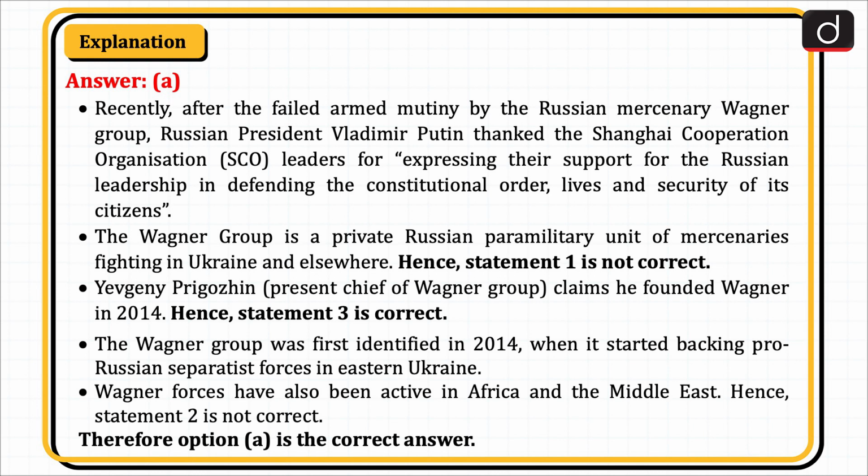Yevgeny Prigozhin, present chief of Wagner Group, claims he founded Wagner in 2014. Hence, statement 3 is correct. The Wagner Group was first identified in 2014 when it started backing pro-Russian separatist forces in eastern Ukraine. Wagner forces have also been active in Africa and the Middle East. Hence, statement 2 is not correct. Therefore, option A is the correct answer.